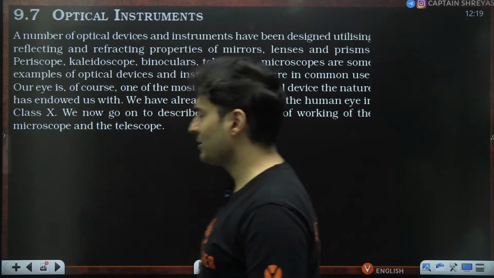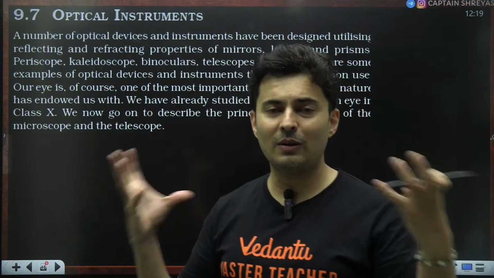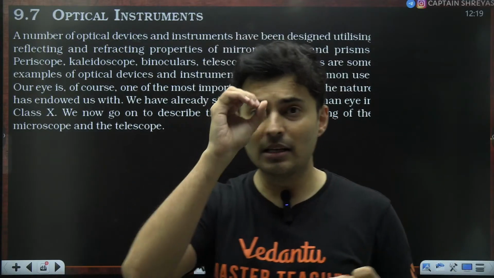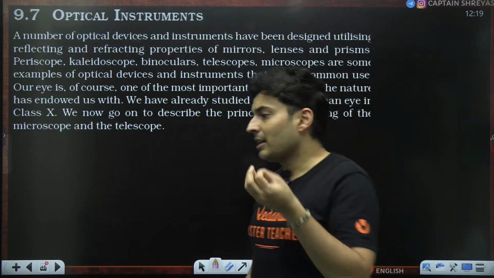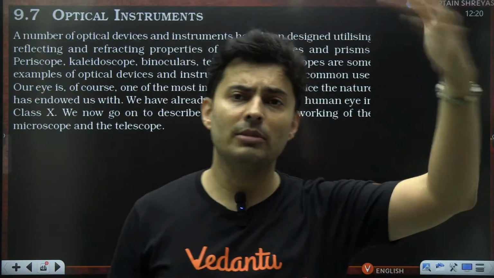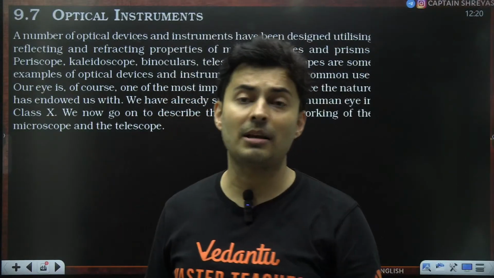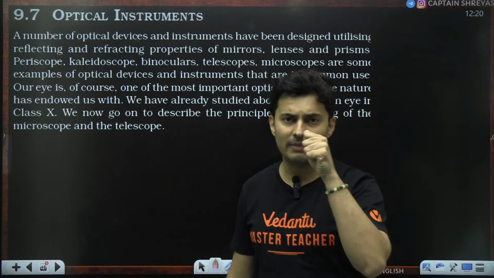So what's an optical instrument? An optical instrument is basically to see a bigger picture of the object. I am seeing through a microscope a blood cell. I am seeing a tissue. I am seeing a plant cell. I am trying to see mitochondria. I am trying to see something else. I am trying to analyze some sample. So I will use a microscope or I will use a magnifying glass.